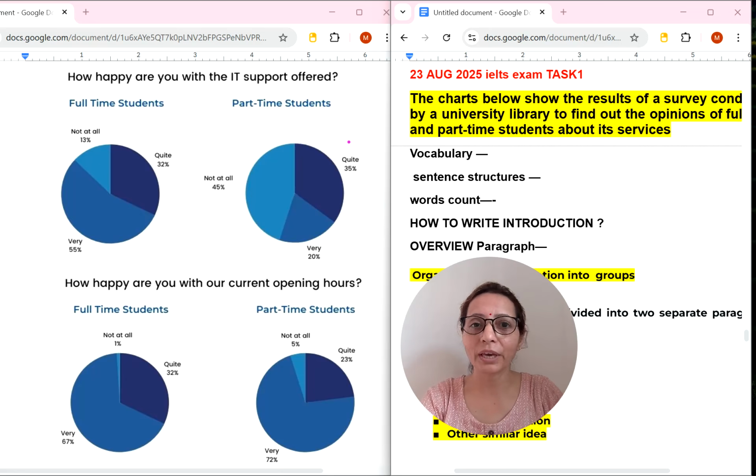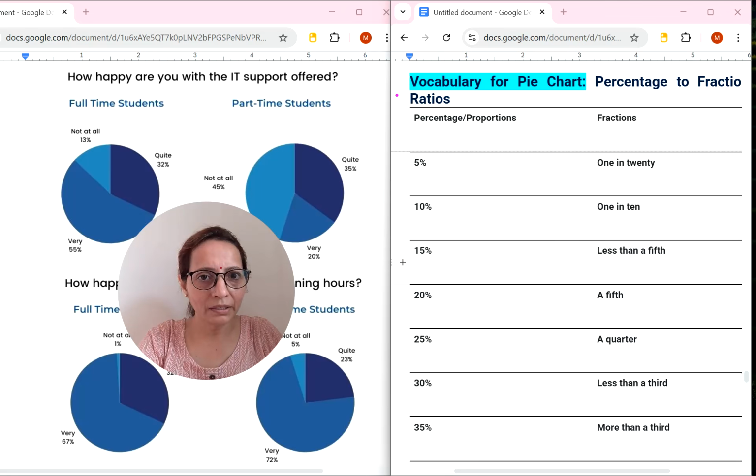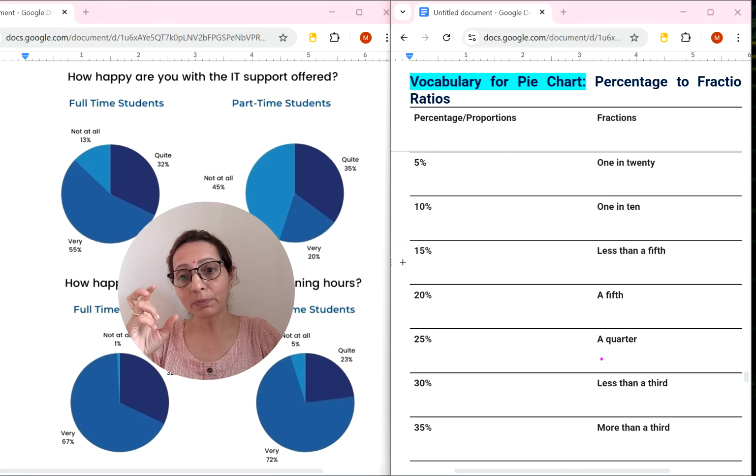Let's start vocabulary. Please learn it with me. So percentage, you can write proportions also. So 5% is there in pie charts or in any other diagrams. You can write 1 in 20. 10% if it is there, 1 in 10. 15%, less than a fifth. 20%, a fifth. 25%, a quarter.